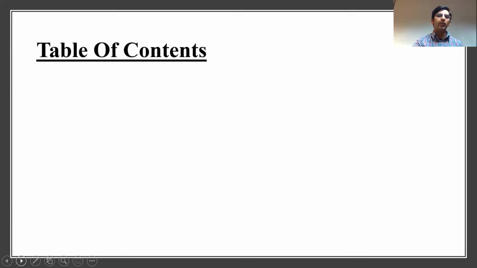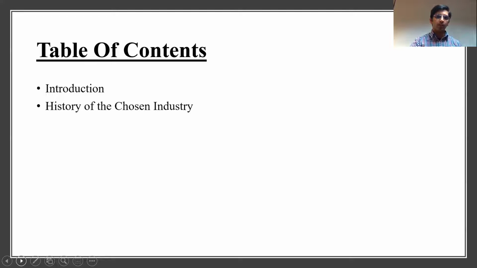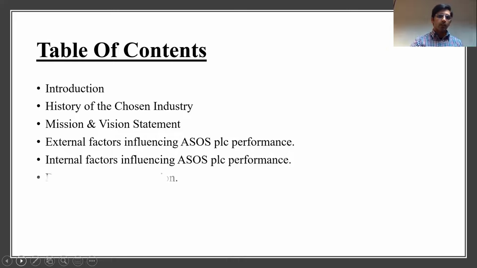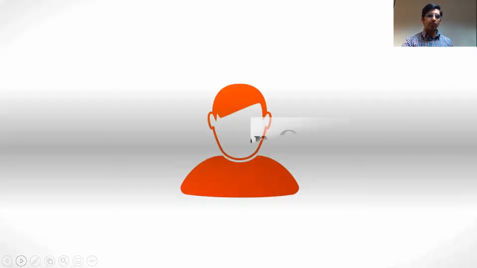Now moving to the table of contents. The table of contents consists of introduction, history, mission and vision statement, external and internal factors, discussion and conclusion, and the final one is reference. Now moving on to the organization overview.